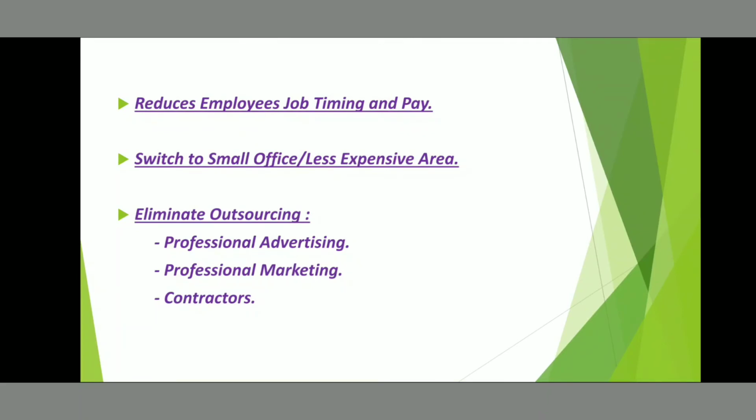The company may switch to a smaller office or a less expensive area where there will be less rent for the premises. Next, eliminate outsourcing. They must have outsourced their work to professional advertising agencies or marketing agencies, like for hoardings or for broadcasts on television sets, for increasing the marketing. And they must have contractors, so they can choose other contractors as well who will be charging less for the raw materials and for the supplies.